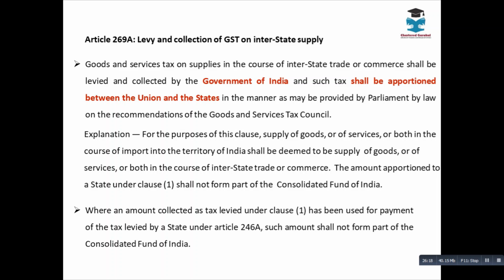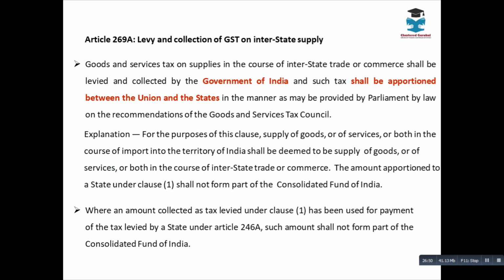This is very, very important. Clause 2 is talking about the taxes levied under clause 1. Please underline that. What is specified in clause 1 of 269 is only IGST, not SGST, CGST or UTGST. So only the IGST received will not go to the Consolidated Fund of India.